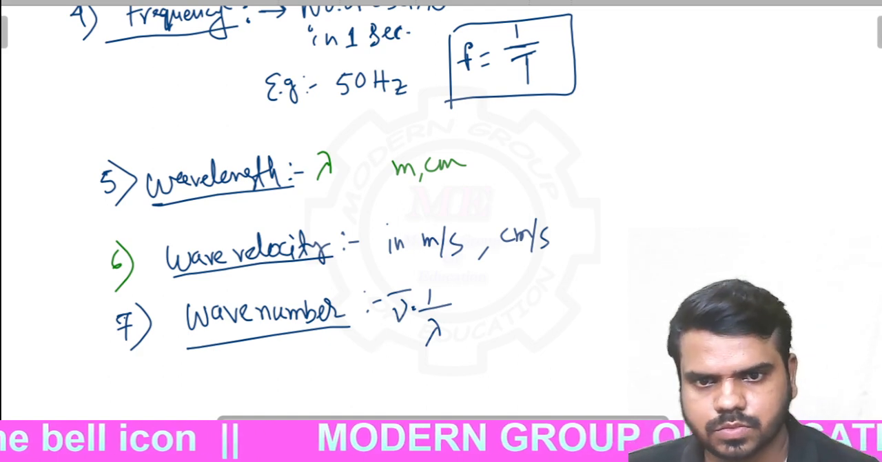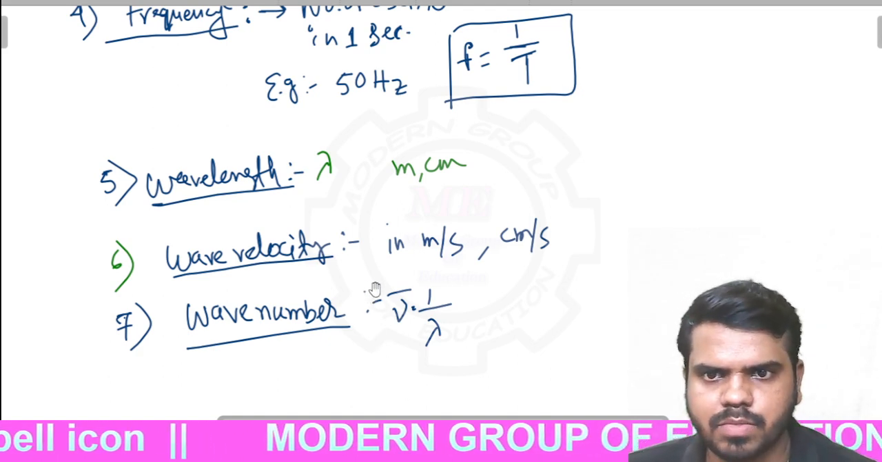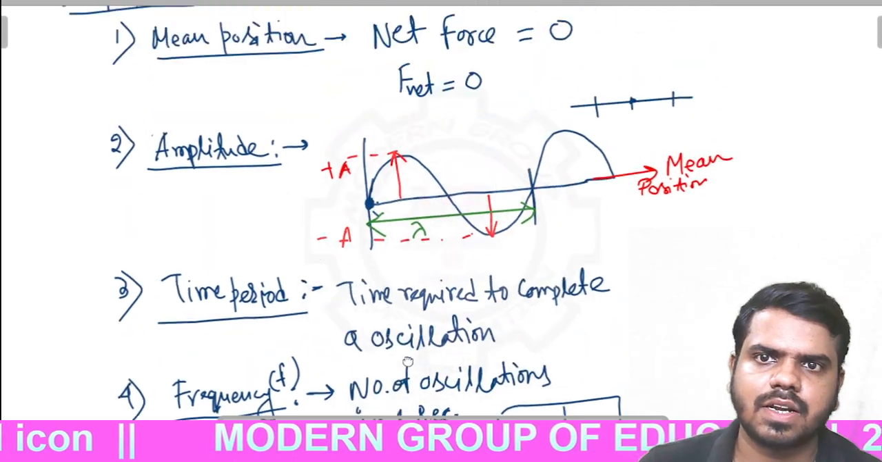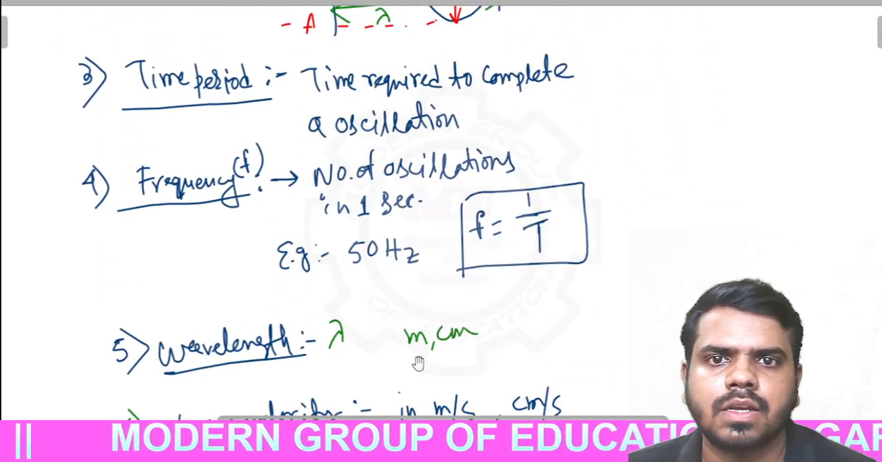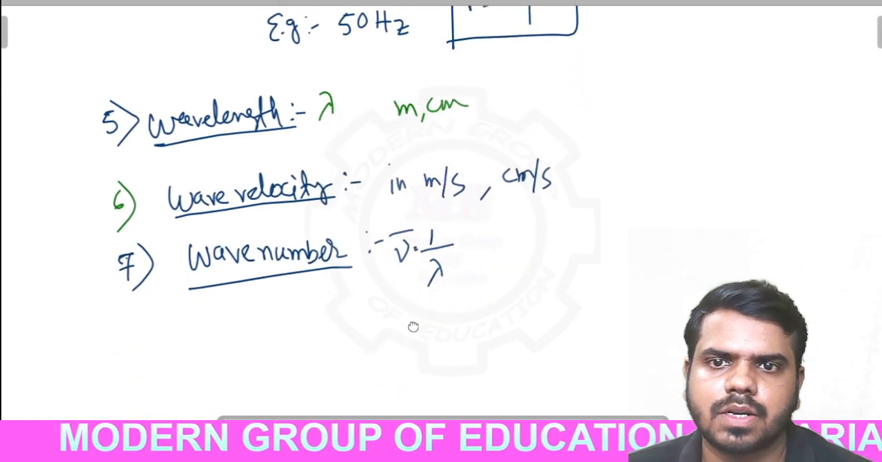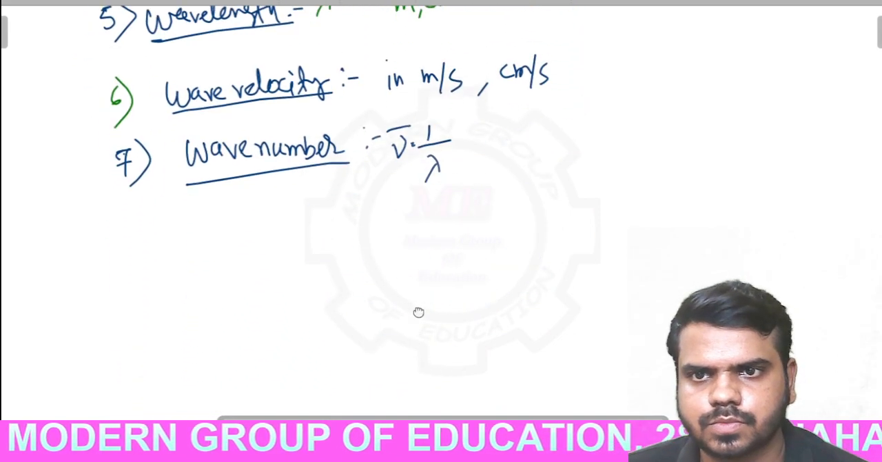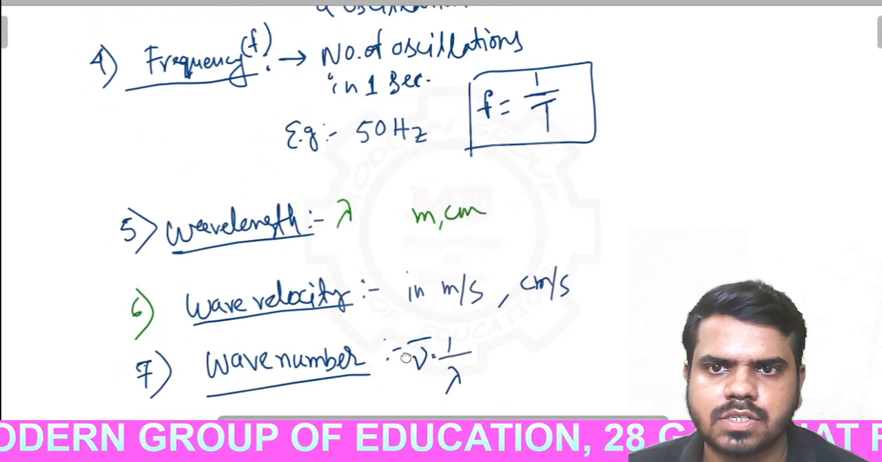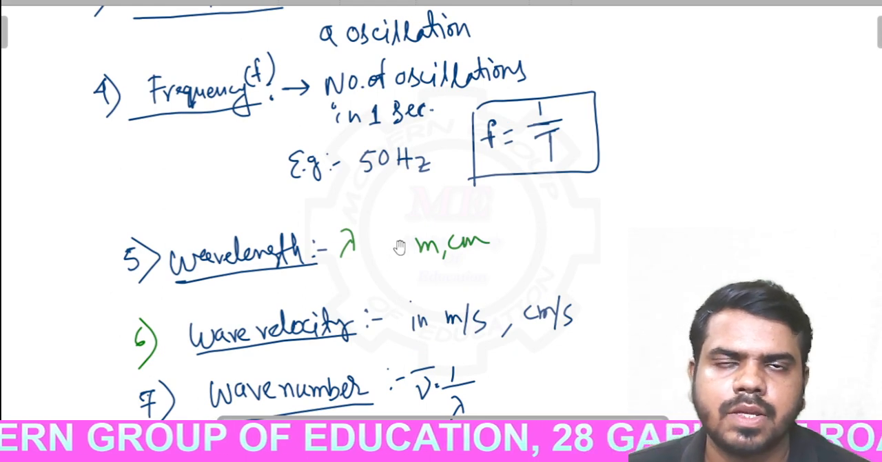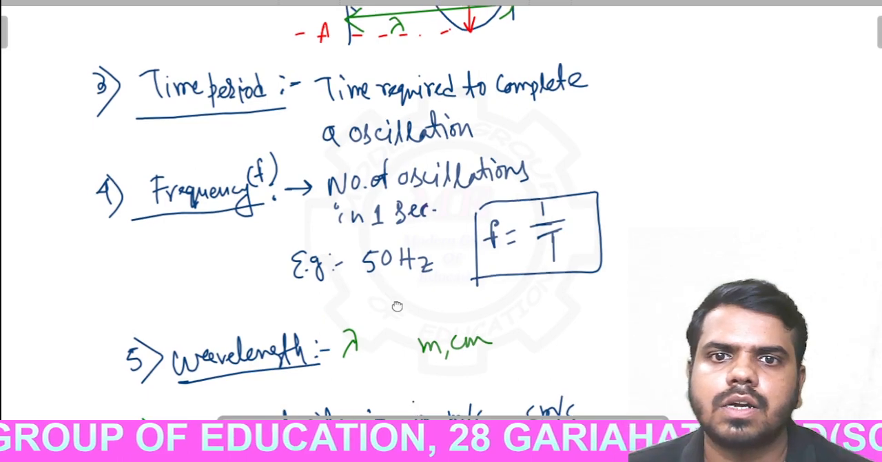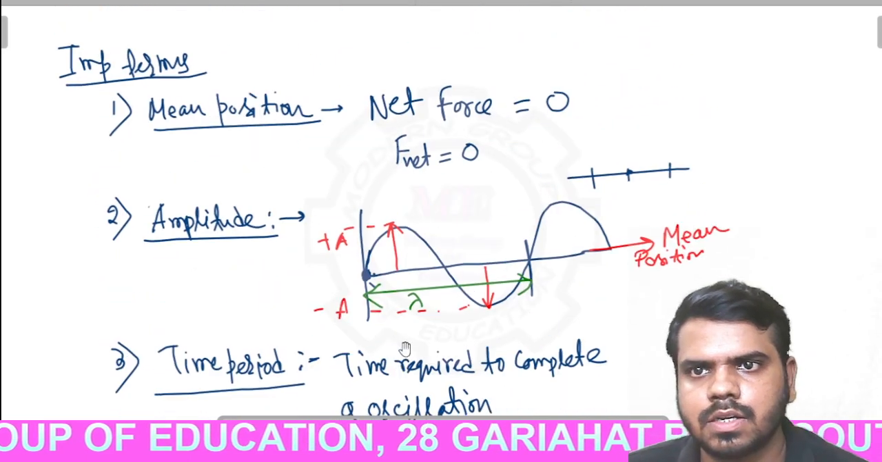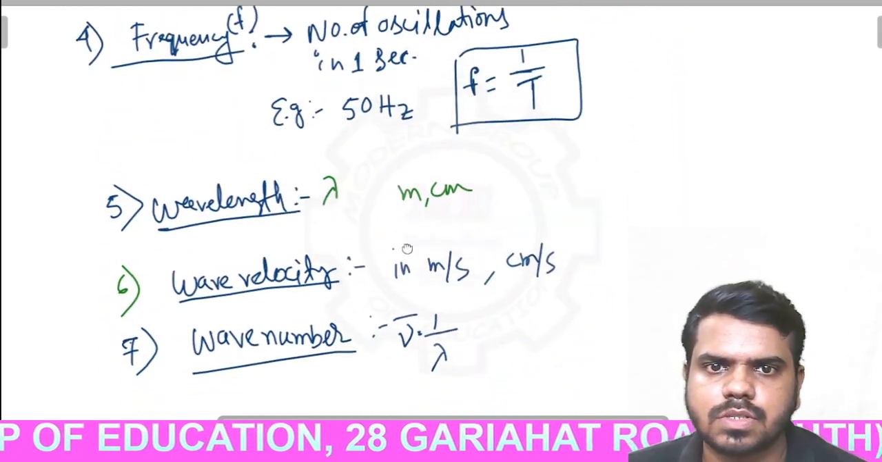Clear? So I have completed all the 7 terms. You have to know all these important terms and carry on the chapter. Clear? If you do not understand or if you have any problem, then please comment below, and I will surely answer the question. Clear? So these are the important terms.